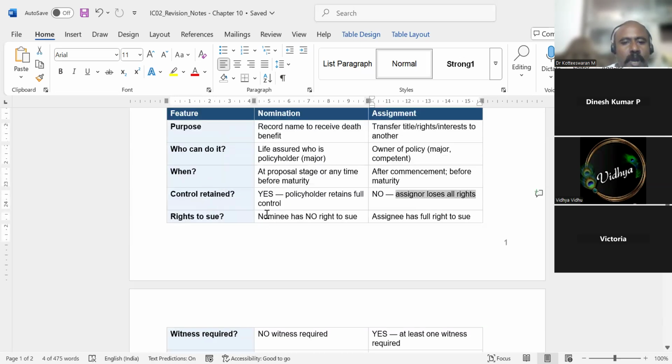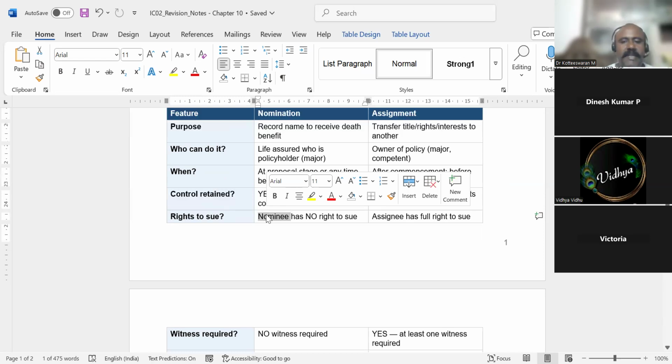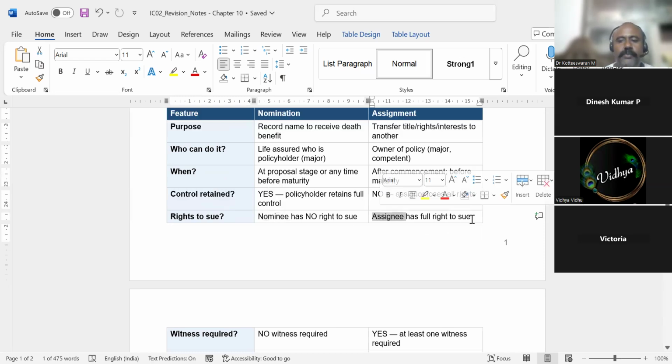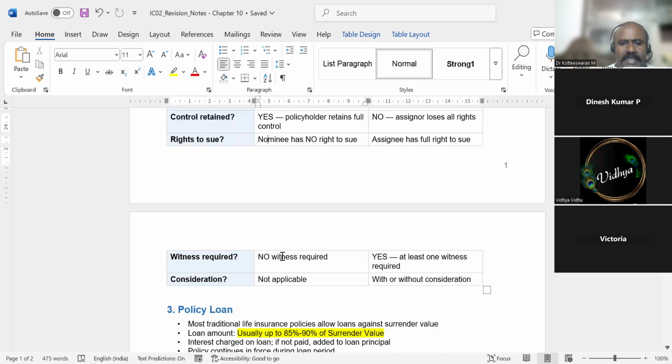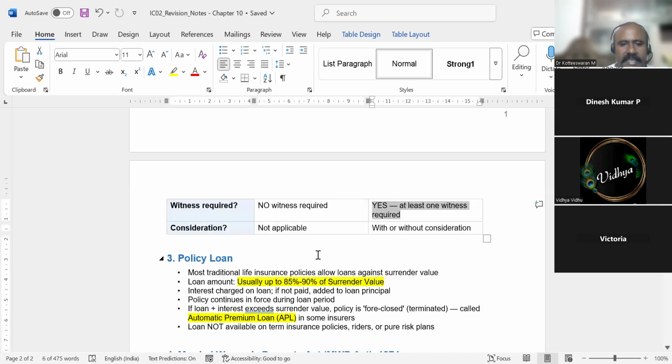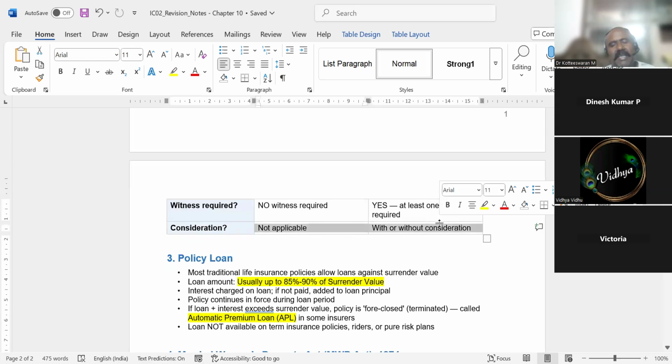Right to sue: nominee cannot sue anything. They have no rights. Assignee has full rights to sue. Sue means sue the insurance company. If we go to court with a case, the assignee can do it, the bank can do it. Nominee cannot do it. Witness: no witness required for nominee. Witness required for assignment. Consideration: not applicable for nominee. But assignment can be with or without consideration. Consideration means something given and taken. It is not that I must pay an amount to do an assignment. Assignment can be done without a loan also.